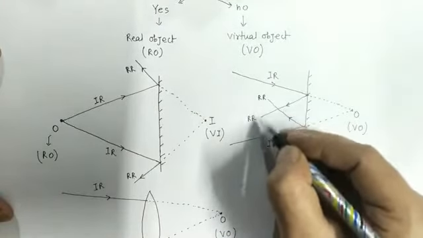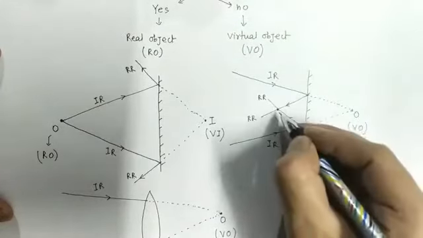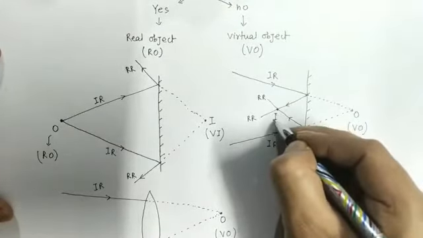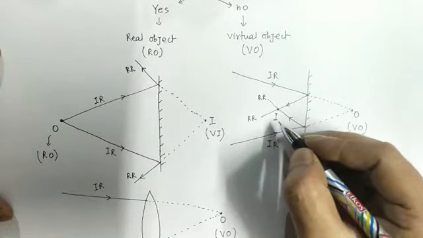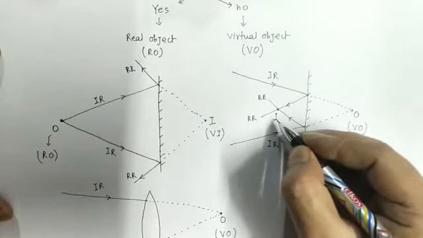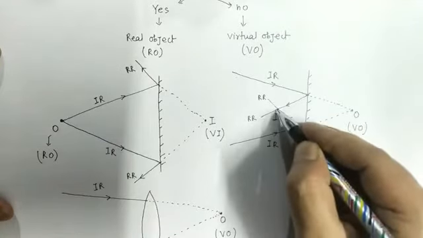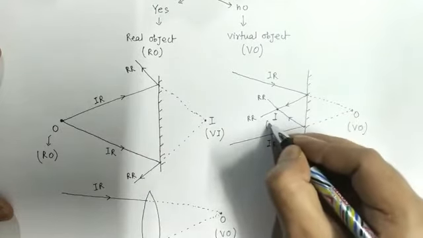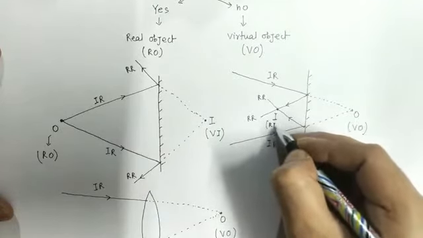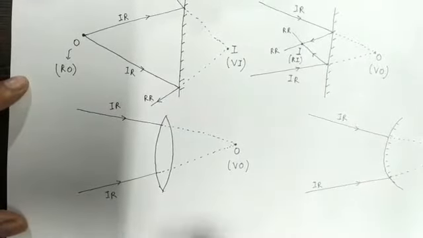Are the two reflected rays meeting actually? The answer is yes, they are meeting at this point. So at this point an image will form, and will this image be real or virtual? The answer is real image, because the two reflected rays are meeting actually. Therefore this image will be a real image.